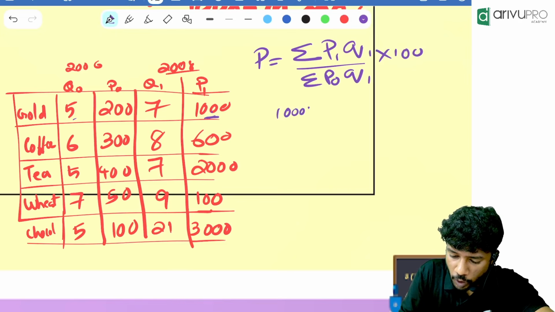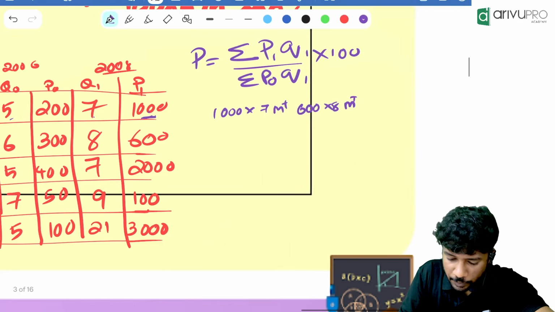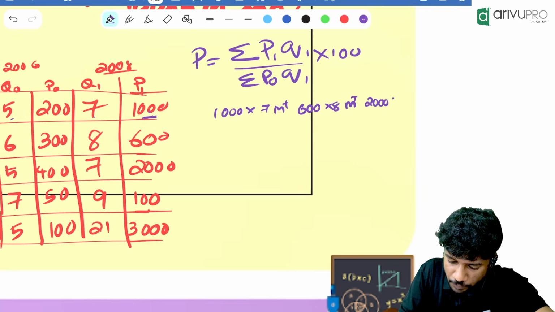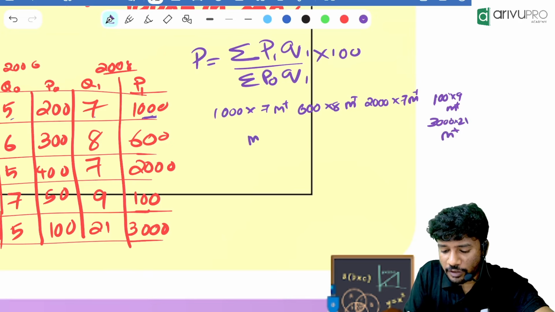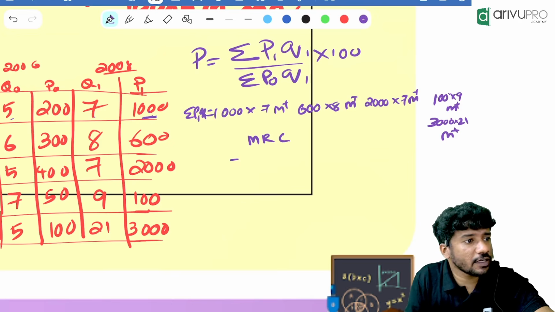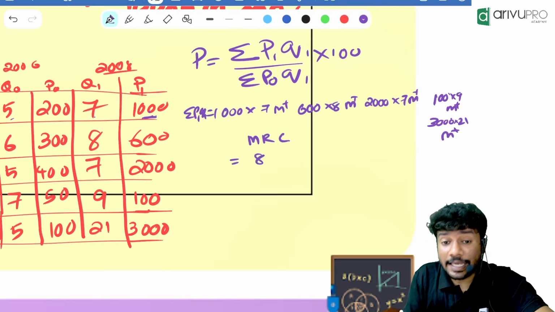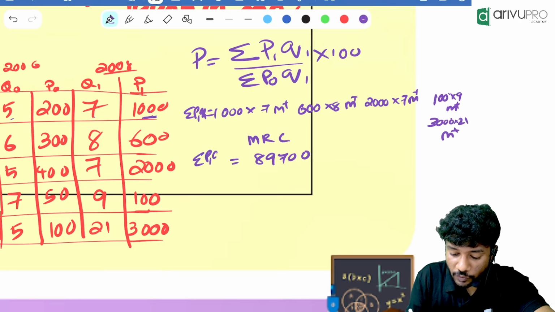1000 into Q1, that means 7, M plus. Then 600 into 8, M plus. Then 2000 into 7, M plus. 100 into 9, M plus. 3000 into 21, M plus. Then MRC. Tell me what is sigma P1 Q1? How much did you get on the calculator? 89,700. That is sigma P1 Q1.